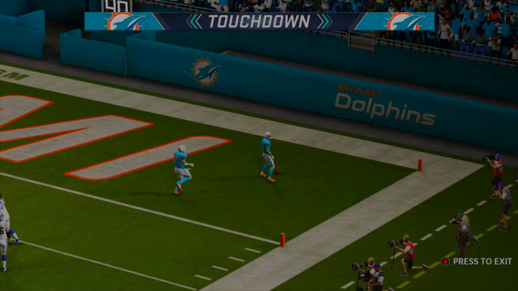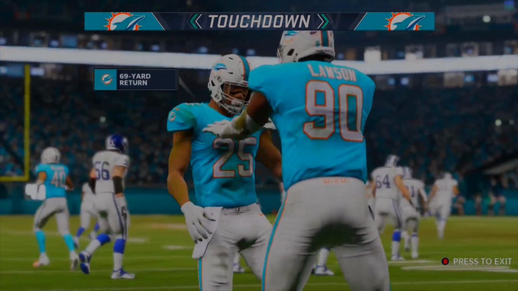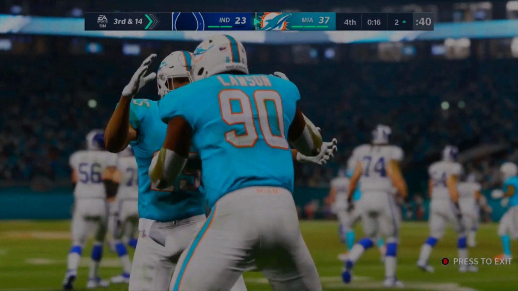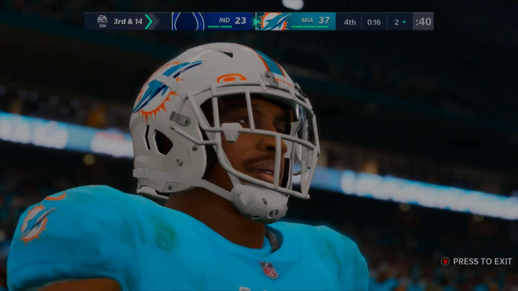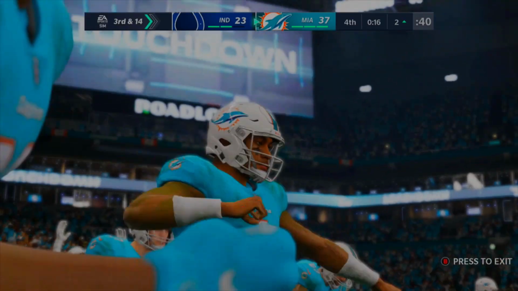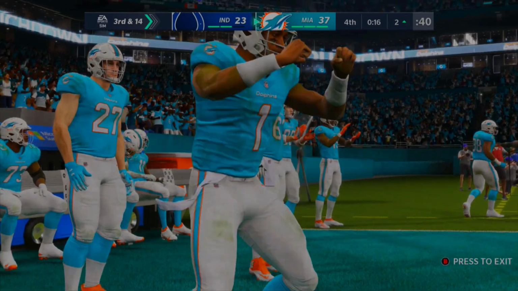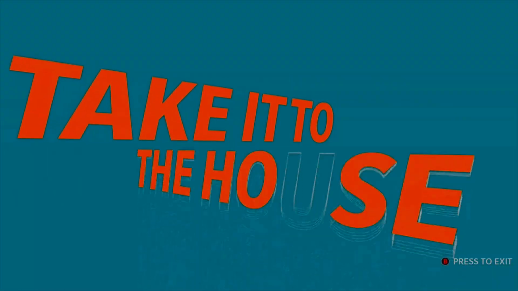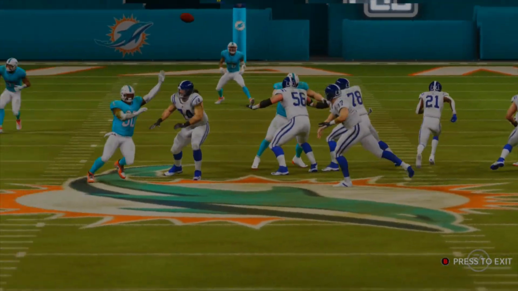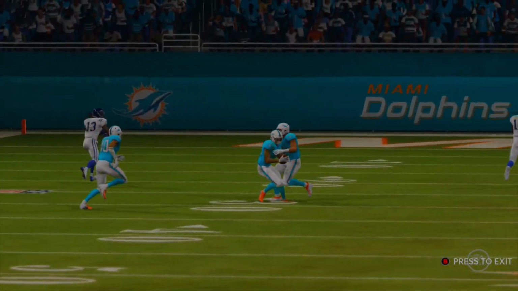There you go, the Miami Dolphins, the 24 seed, or actually, no, they are the 9 seed, considering we're at Miami. The Colts are the 24 seed. The 9 seed is moving on in the bracket. So we're not going to waste any more time. 37-23 could be the finishing score, maybe the extra point, and Tua is going at it. My goodness, Tua, you can chill now. But that's the final score of the game, and we'll move on to the next game.